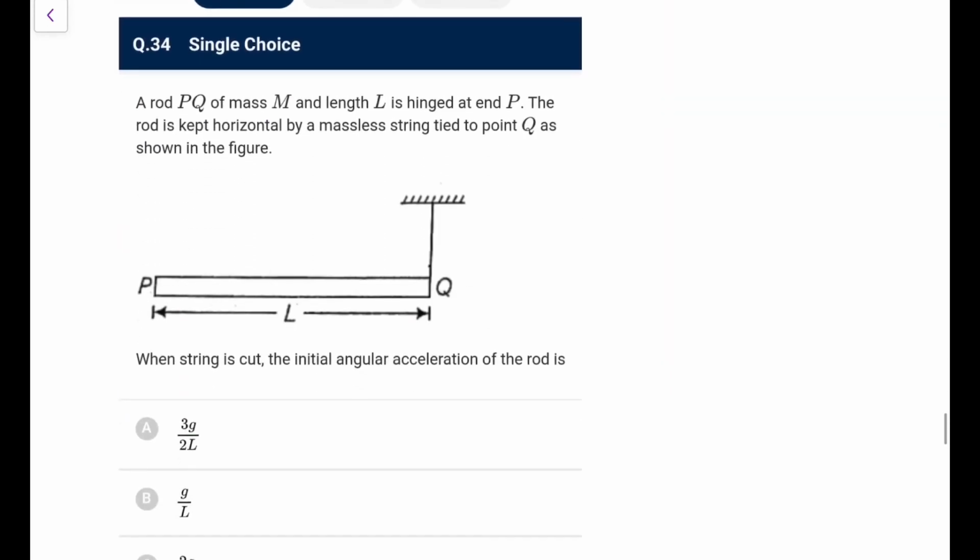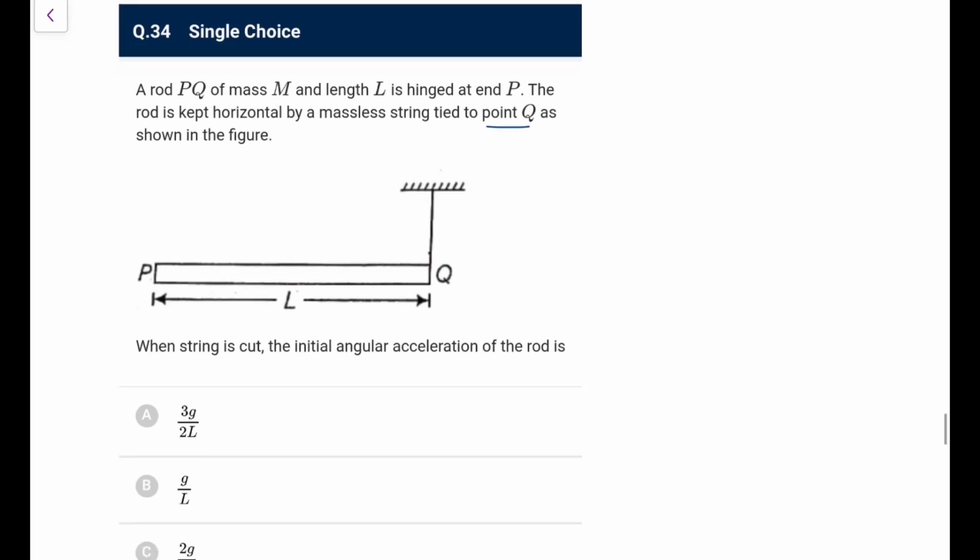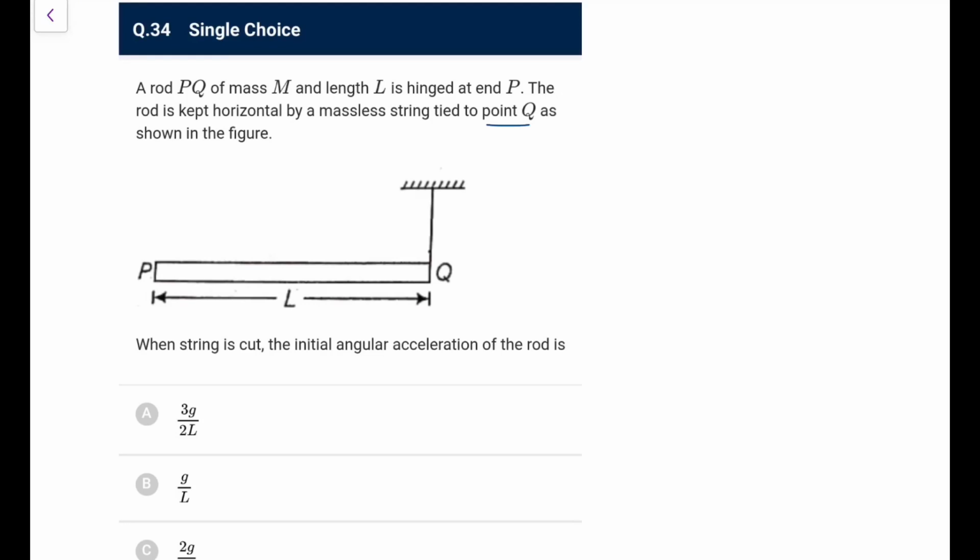Next, a rod PQ of mass m and length L is hinged at end P. The rod is kept horizontal by a massless string tied at point Q as shown in the figure. When the string is cut, the initial angular acceleration of the rod is... So as soon as it is cut, the only